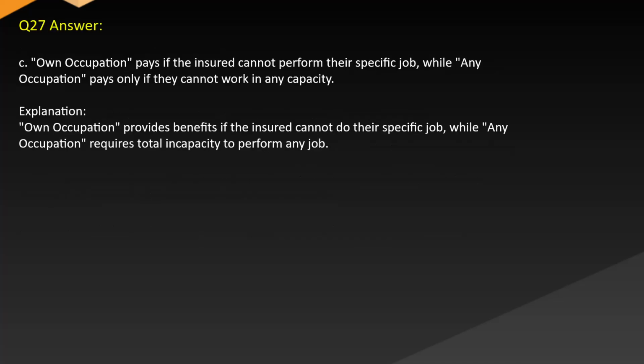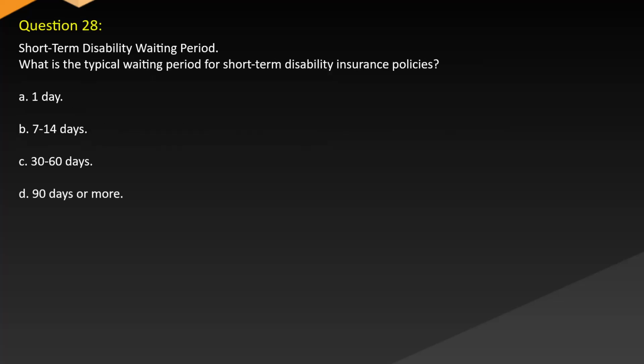Answer C. Own occupation pays if the insured cannot perform their specific job, while any occupation pays only if they cannot work in any capacity. Explanation: own occupation provides benefits if the insured cannot do their specific job, while any occupation requires total incapacity to perform any job.